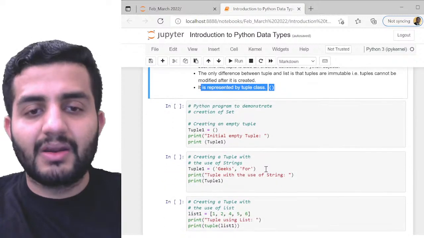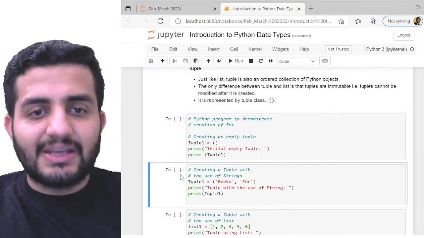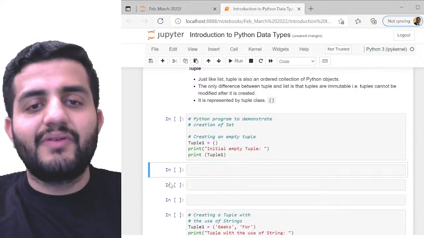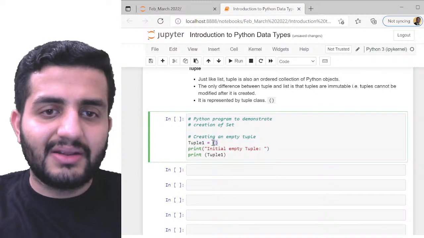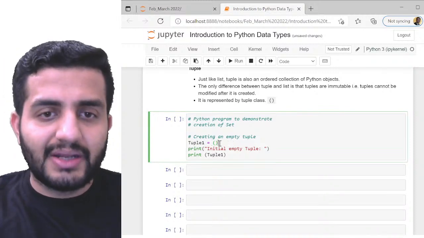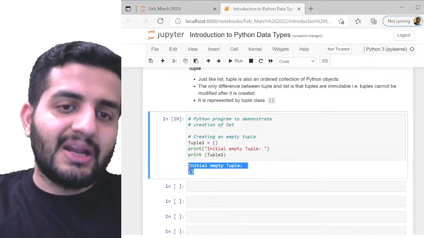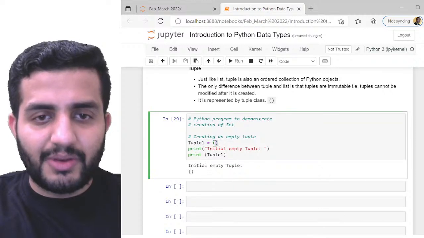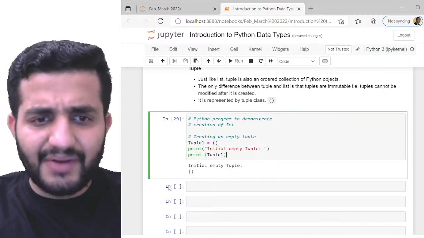Cool. So let's take some plain simple examples. For the list, we were defining using square brackets, but here we can define it using parentheses. If I just call the parentheses instead of the square brackets, it is going to initiate an empty tuple. You can see we have initiated an empty tuple just by calling this open parenthesis. That returns me the tuple. I have it here, pretty simple.